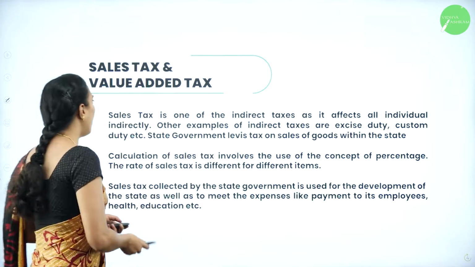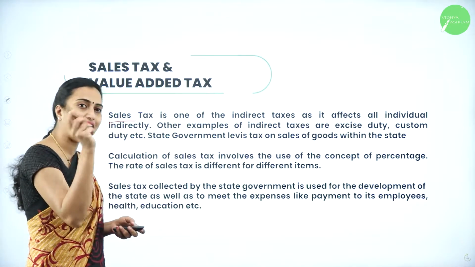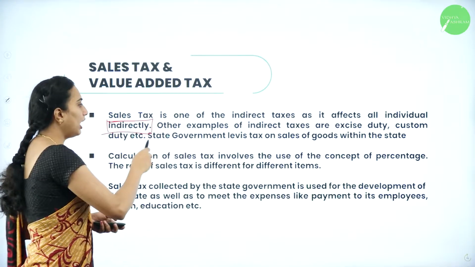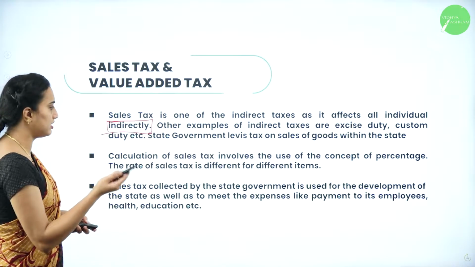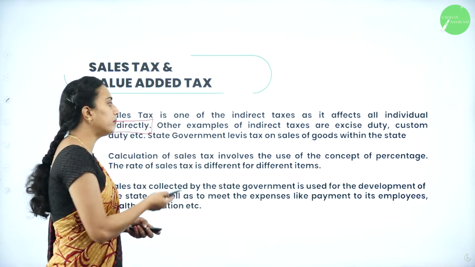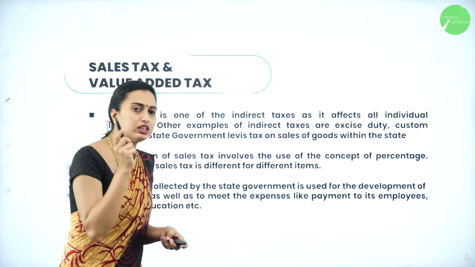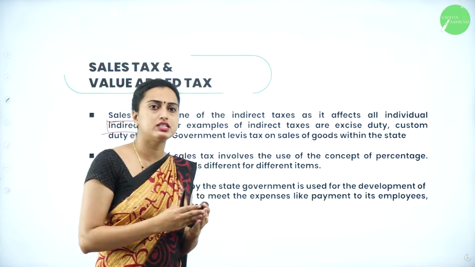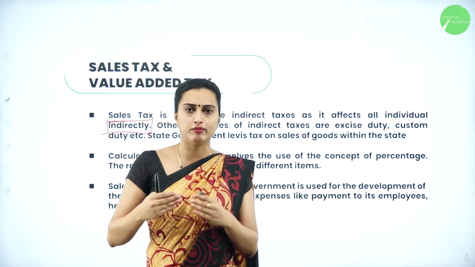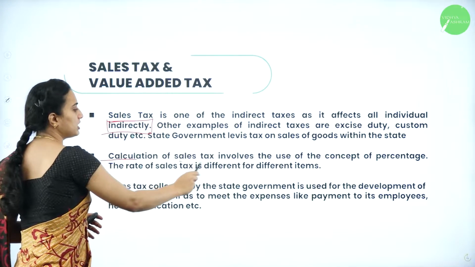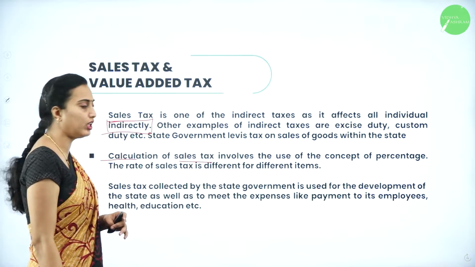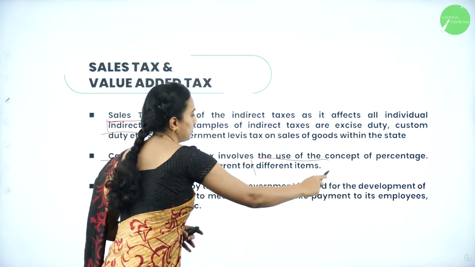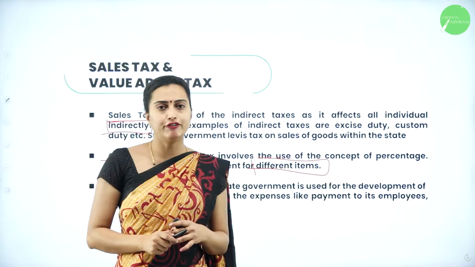Now we'll move on. Sales tax is one of the indirect taxes. It affects all individuals indirectly, obviously. Other examples of indirect taxes are excise duty, customs duty, etc. The state government levies tax on the sales of goods within the state itself. Sales tax is only for a particular state. For Karnataka state it is different and for Tamil Nadu state it is different. Like that it will move on. The calculation of sales tax involves the use of the concept of percentage. The rate of sales tax is different for different items, as I told you.